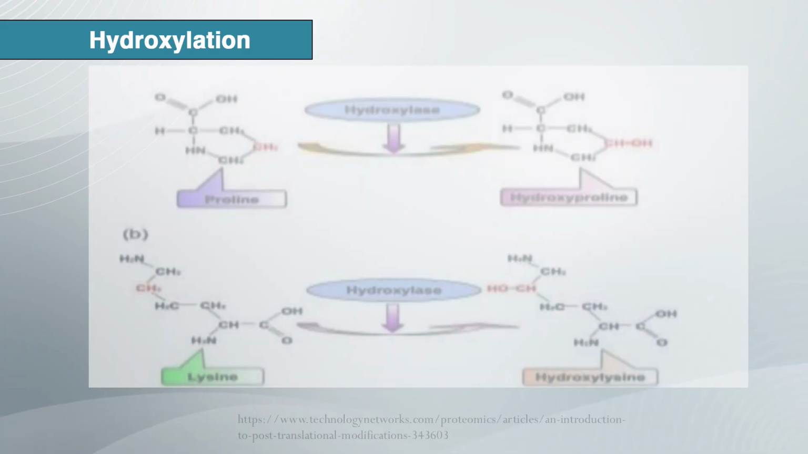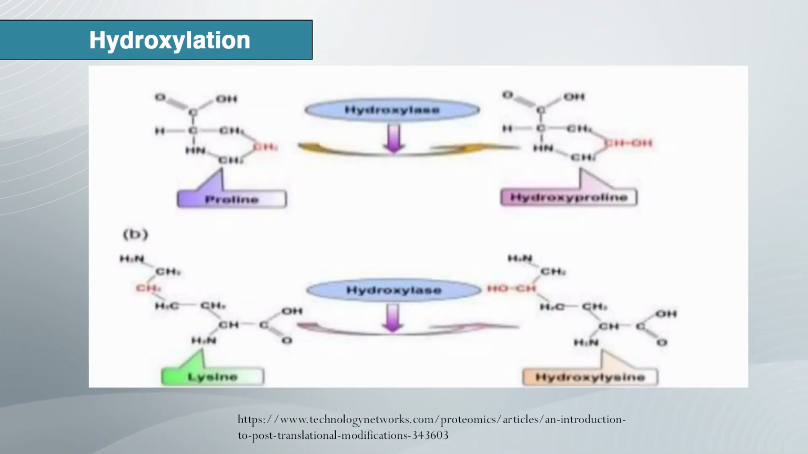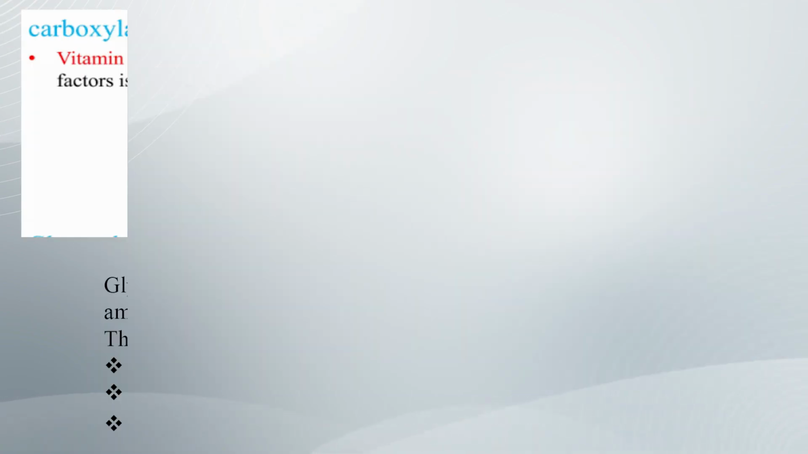Next is carboxylation. Vitamin K dependent carboxylation of glutamic acid residues in certain clotting factors is a post-translational modification. Here the carboxylation occurs on glutamic acid, and it is helpful for blood clotting factors.